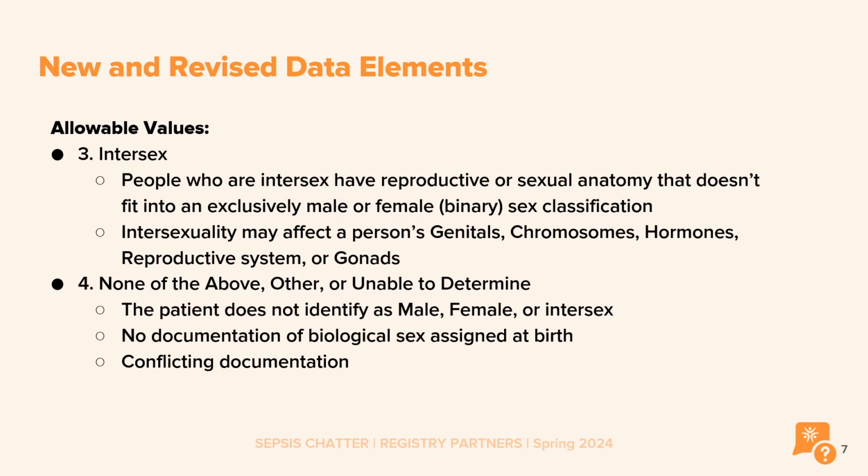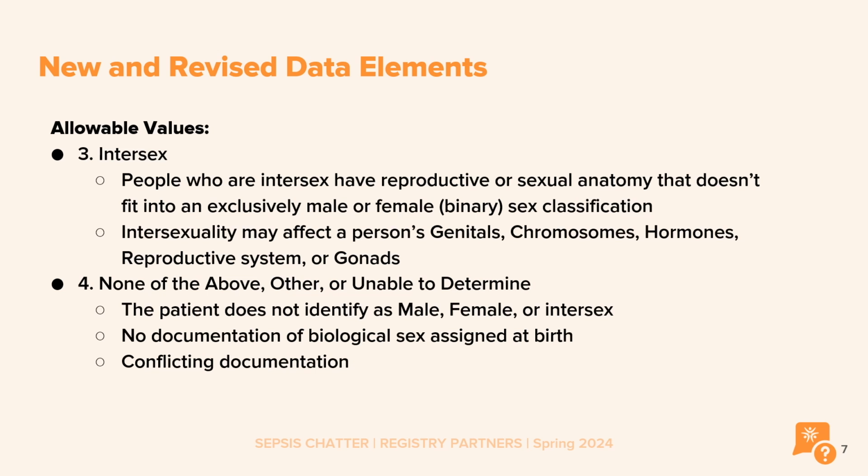Sometimes it's discovered during fertility treatment or as a result of imaging. Sometimes these intersex traits may not be evident until puberty or adulthood. It just depends. So also for allowable value 4, none of the above, other or unable to be determined.